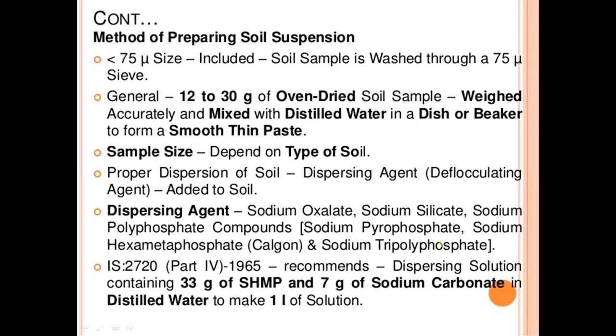IS, Indian Standard 2720 Part 4, 1965, recommends a dispersing solution containing 33 grams of SHMP and 7 grams of sodium carbonate in distilled water to make 1 liter of solution.